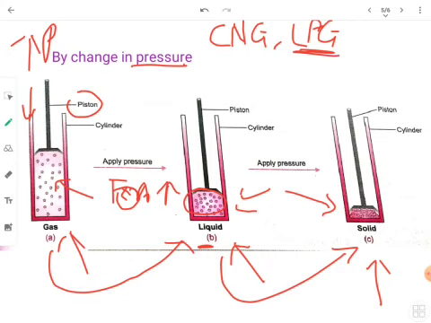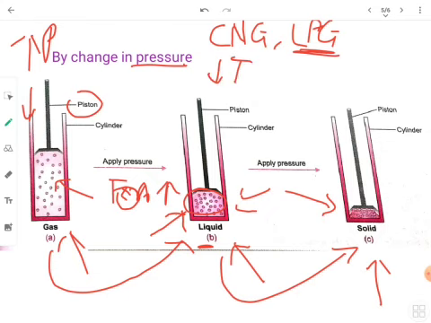So by increasing the pressure, what are we basically doing? We are bringing these particles closer, and when the particles are coming closer, forces of attraction are increasing. This can also be done by decreasing the temperature. What will happen when you decrease the temperature?